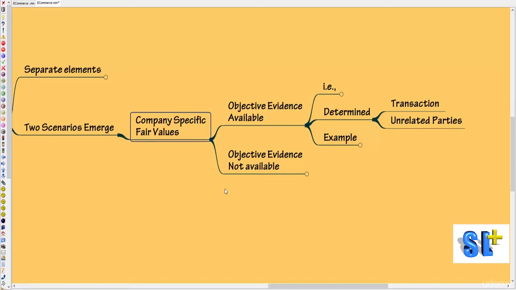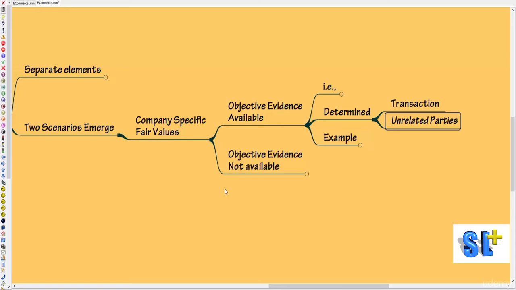But we said company specific fair value, right? Now this company specific fair value should be determined with reference to the transactions that have been entered into with unrelated parties only. So what is happening here? Two or more products or services have been bundled.